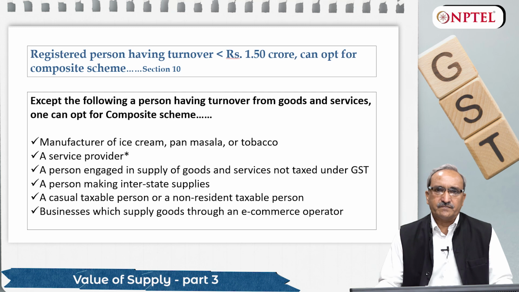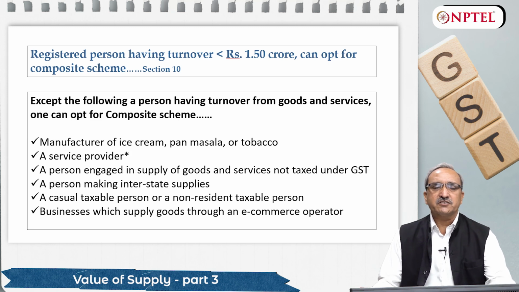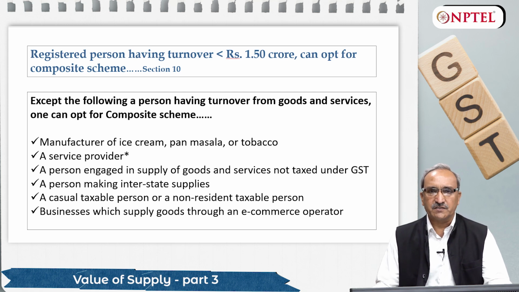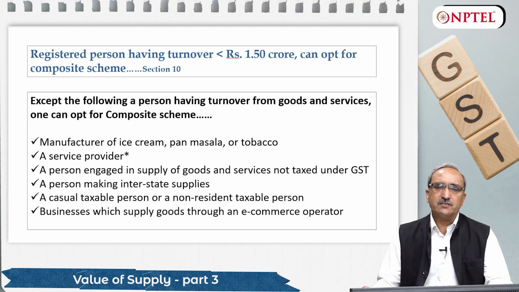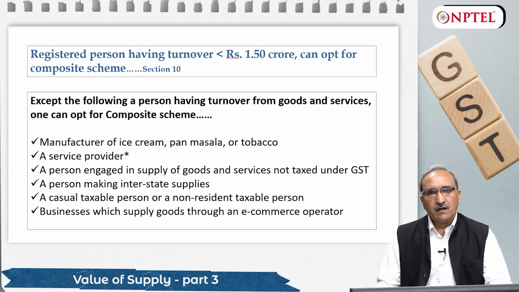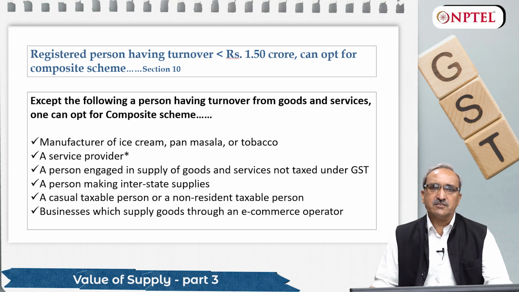Friends, in GST, we have another option for business houses of composite dealership or composite scheme. In our previous slides in GST registration, we talked about that a person who is having turnover more than 20 lakh rupees needs to get himself registered with the GST portal and get a GST number, and only then he can have his business. So any business house in normal circumstances will do business after having GST registration and charge GST on forward mechanism. For some of the transactions, reverse charge mechanism is applicable.